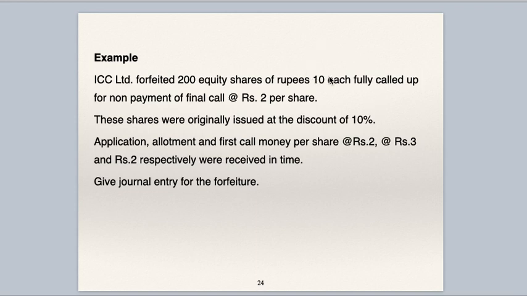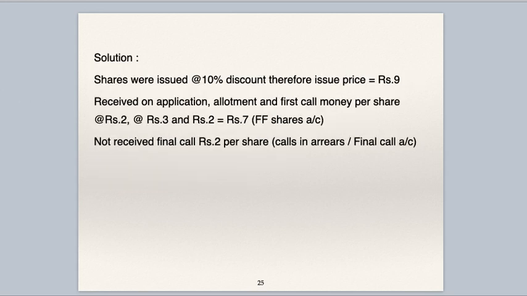Face value of share is 10. Final call rupees 2 is not received. Shares were originally issued at a discount which is 10%. 10% of rupees 10 is 1 rupee. Therefore, issue price is 10 minus 1, rupees 9.